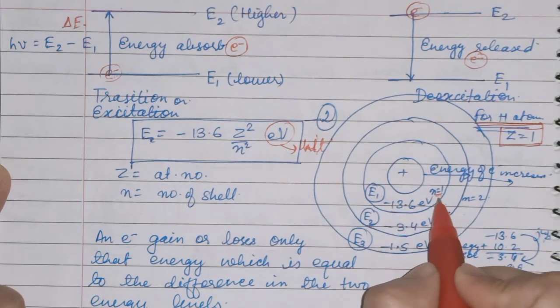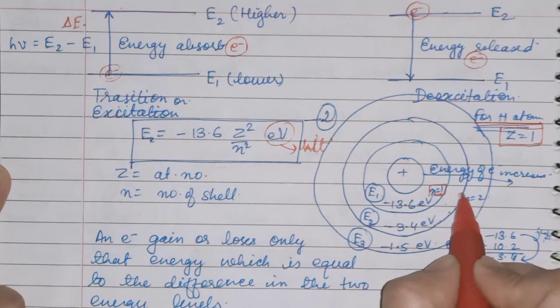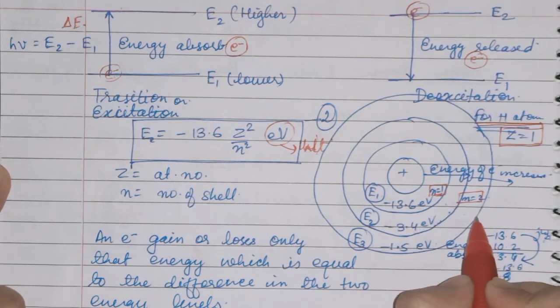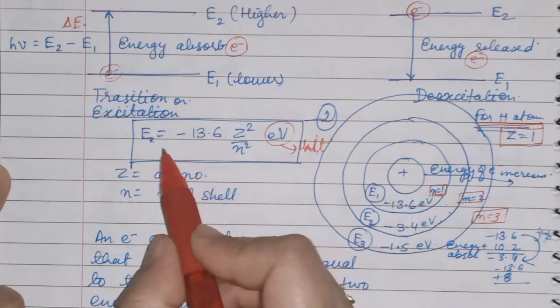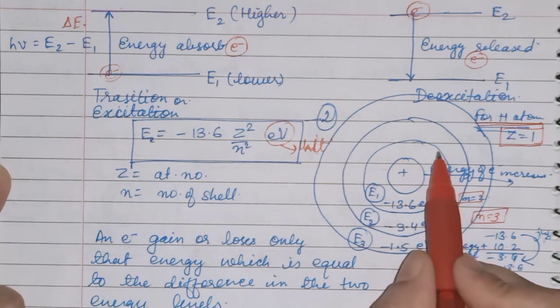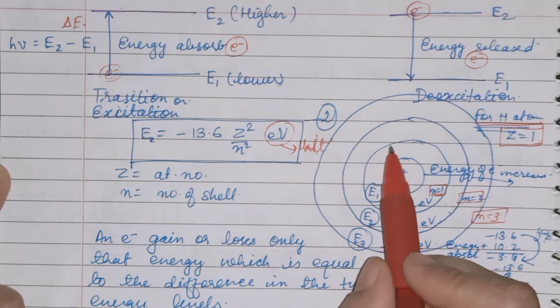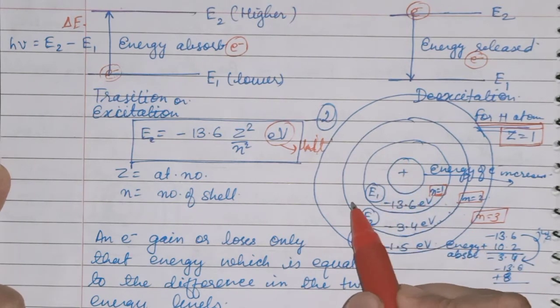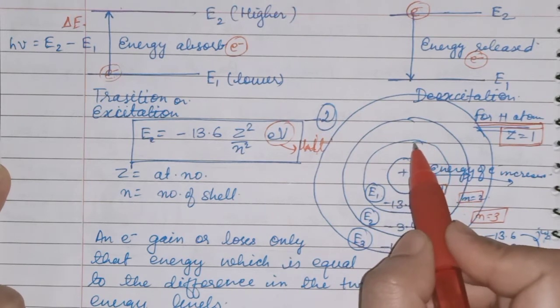Suppose it is for n equal to 1, first shell, and this is n equal to 2, second shell, then the next shell is n equal to 3. Like this you can take out the energy of each orbit. Just now I explained that each orbit has fixed energy, and in that fixed energy only the electron will revolve.